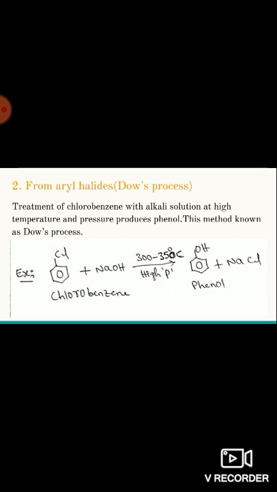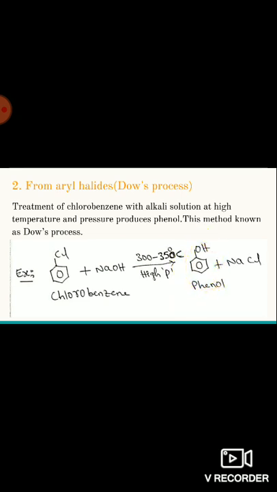These drastic conditions are nothing but high temperature and high pressure, that is treatment of aryl halide such as phenyl chloride or chlorobenzene with base, sodium hydroxide or potassium hydroxide, at high temperature and high pressure, then we get the corresponding phenol.